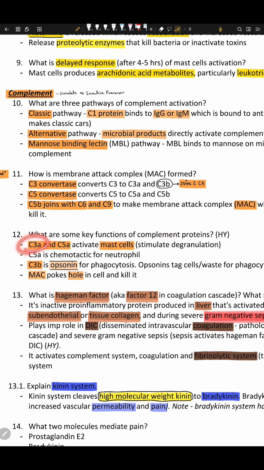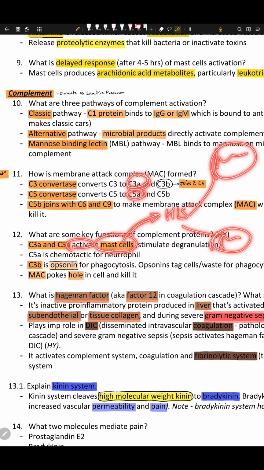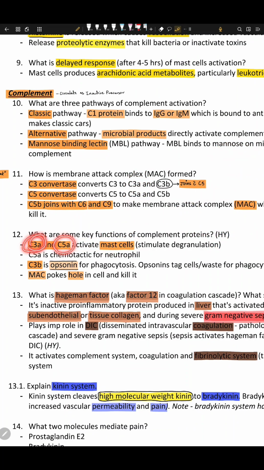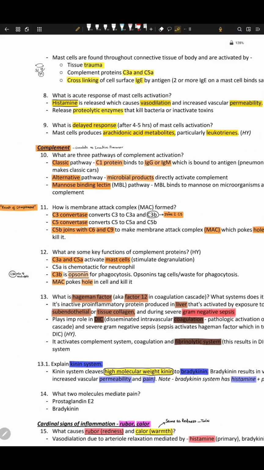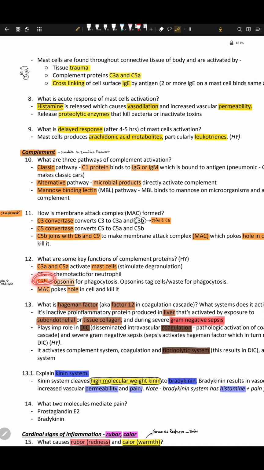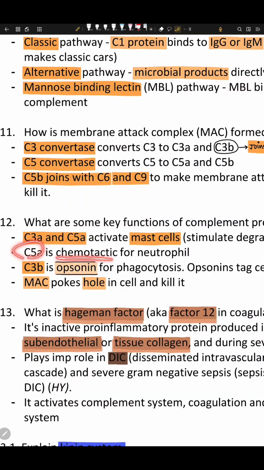So C5A and C3A activate mast cells, and we know mast cells release histamine, and histamine can later vasodilate or increase permeability, right? So C3A and C5A activate mast cells and stimulate degranulation. C5A is a chemotactic for neutrophils. C5A calls a lot of chemotactic cells.